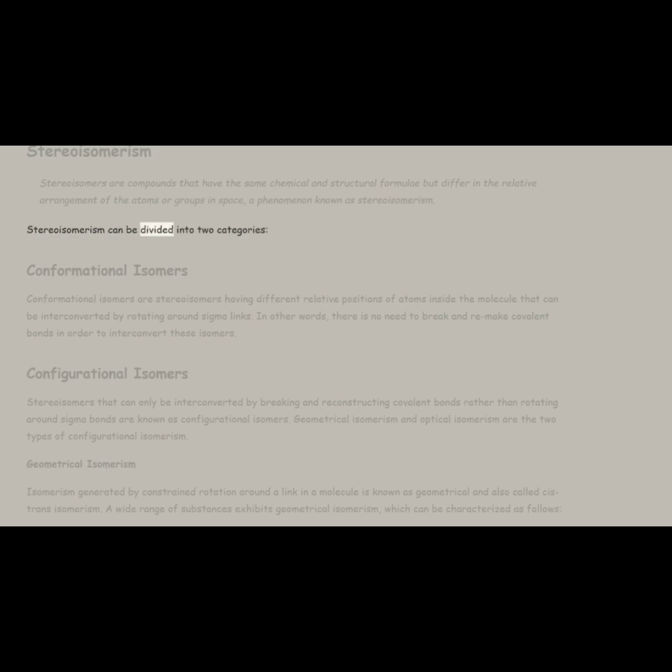Stereoisomerism can be divided into two categories. Conformational isomers. Conformational isomers are stereoisomers having different relative positions of atoms inside the molecule that can be interconverted by rotating around sigma bonds. In other words, there is no need to break and remake covalent bonds in order to interconvert these isomers.